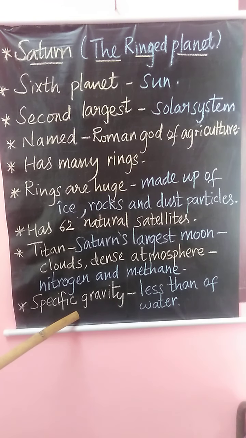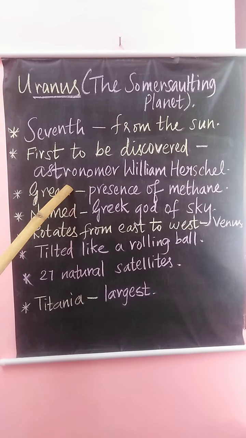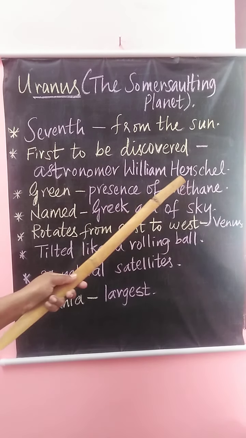The next planet that we are going to see is Uranus. Uranus is the seventh planet from the Sun. It was the first planet to be discovered with a telescope, by the astronomer William Herschel in the year 1781.